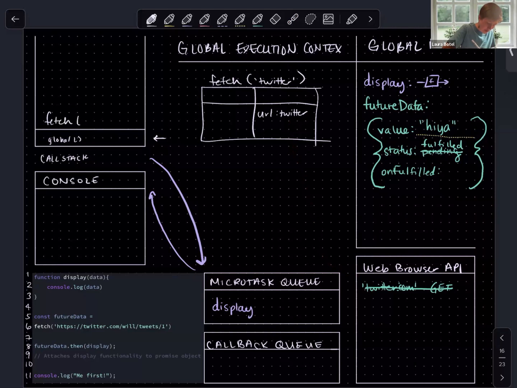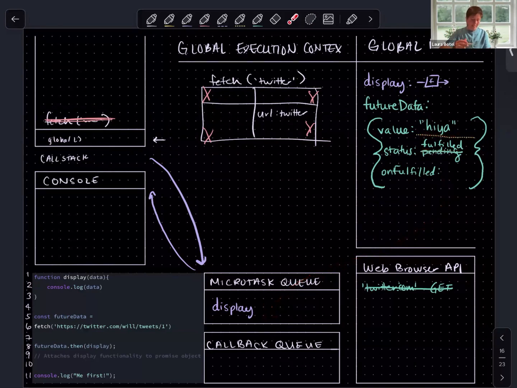And it did move on to the call stack, and the thread moved into this execution context. But as soon as it returns its promise object, we do garbage collect it, right? Just like every other function that we've seen. And our thread of execution moves back into global as we pop this off the call stack. Okay, with all of that said, and our onFulfilled property pushing this to the microtask queue once the status is fulfilled and we have a value Haya.